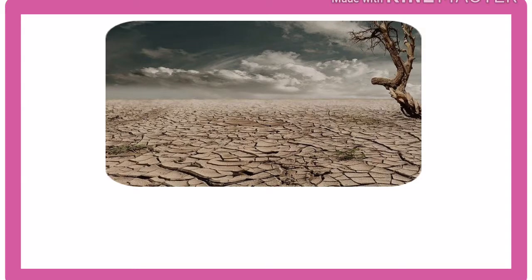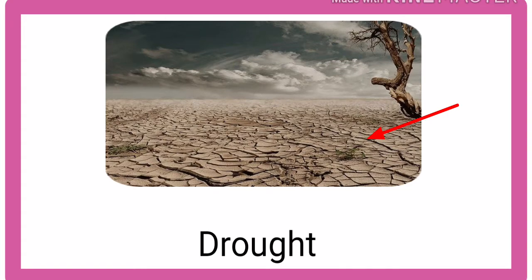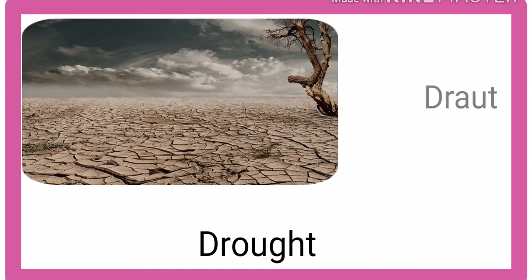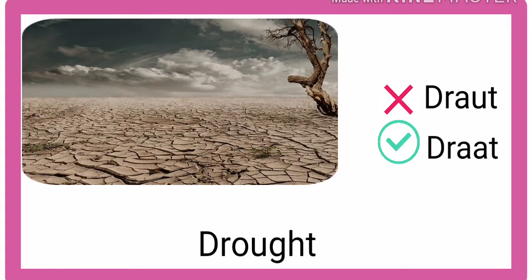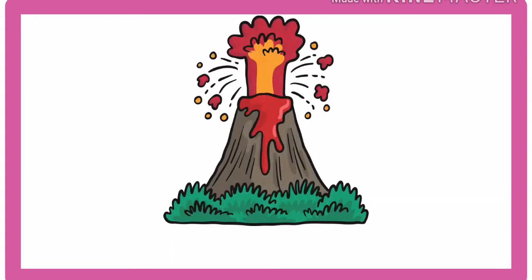Number 5. This natural disaster is called a drought. Drought. The correct pronunciation is drought. Mostly people call this word drought. It is incorrect. The correct pronunciation is drought. Drought. Number 6. Volcano. This is volcano.